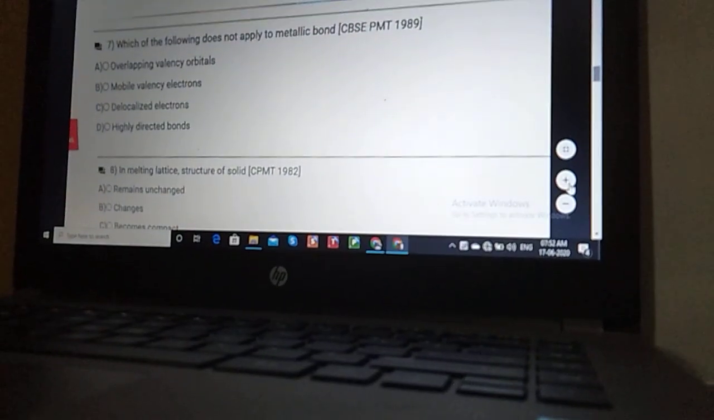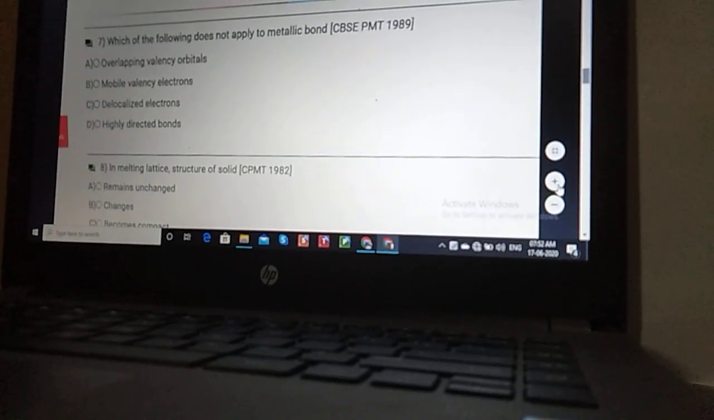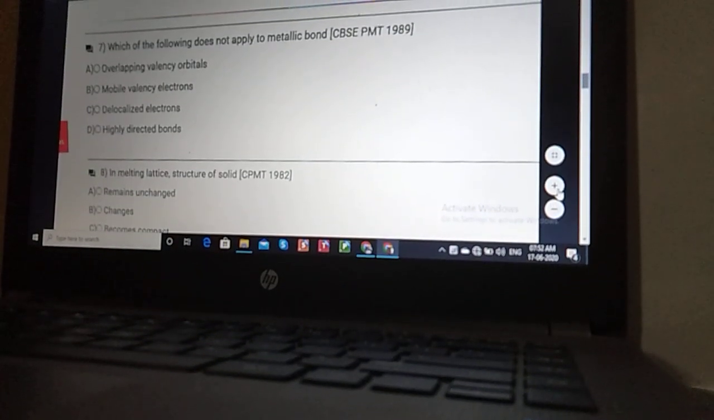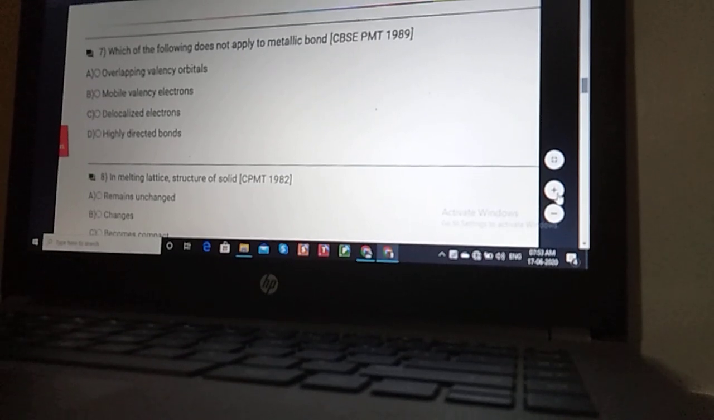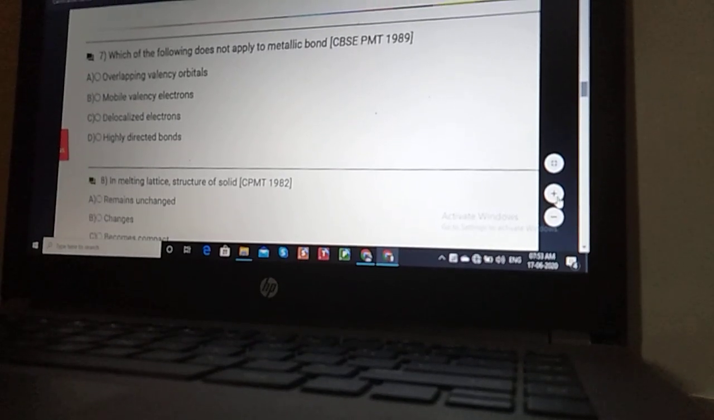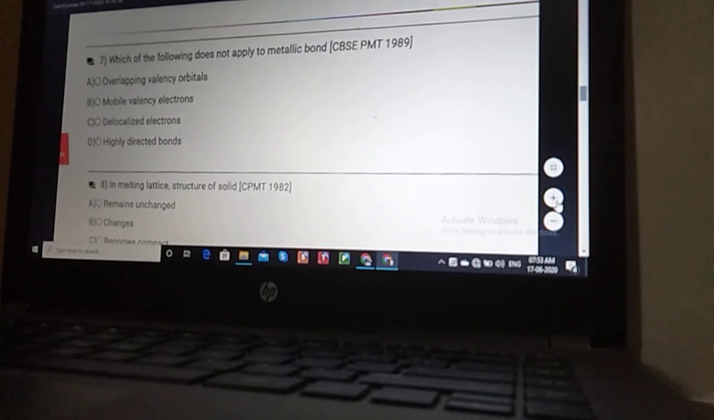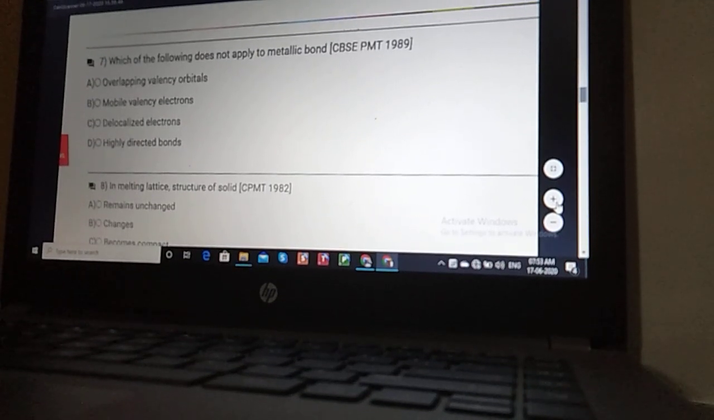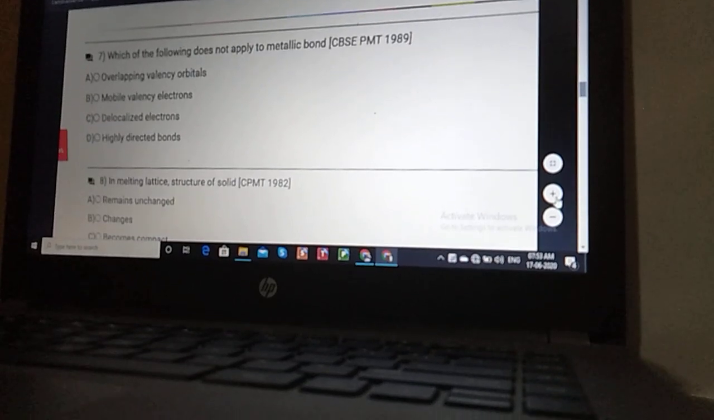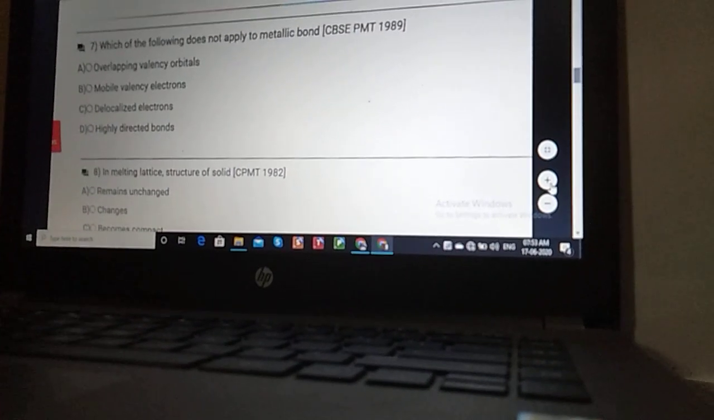Question number 7 asks which of the following does not apply to metallic bond? The four options are overlapping valence orbital, mobile valence electron, delocalized electron, and highly directed bond. Option number D is wrong, student. I will explain here on the board.